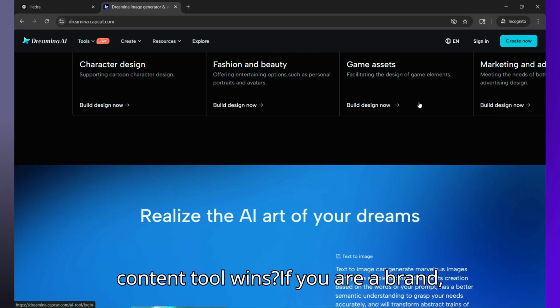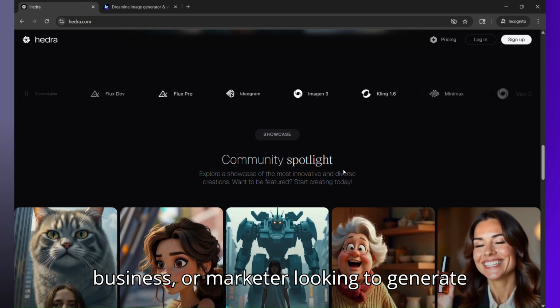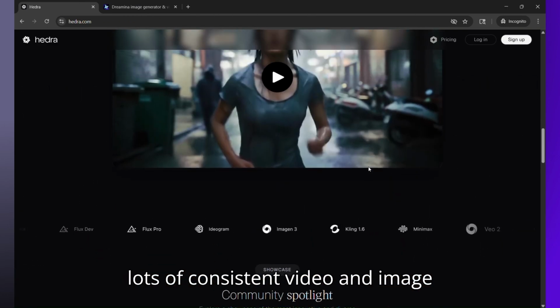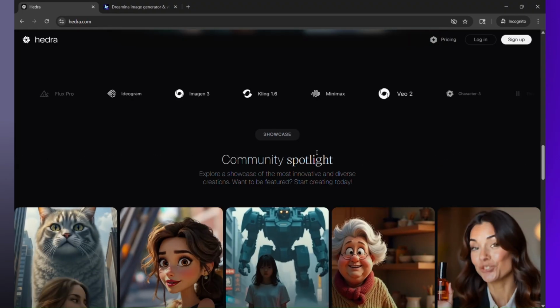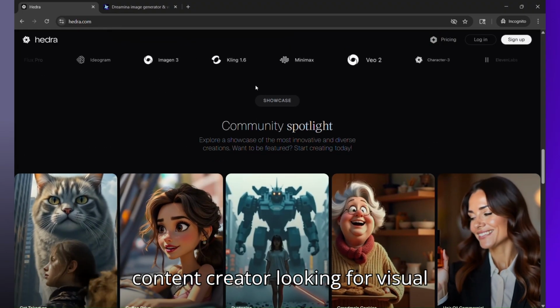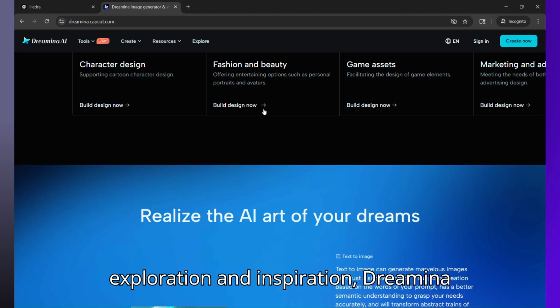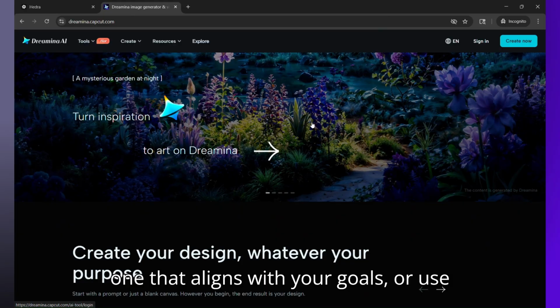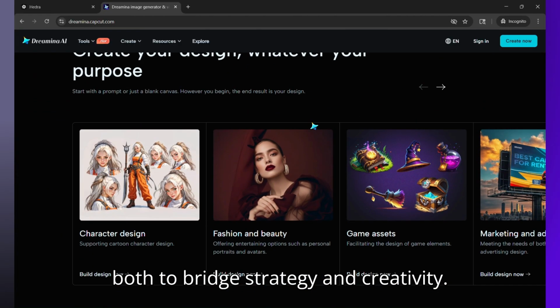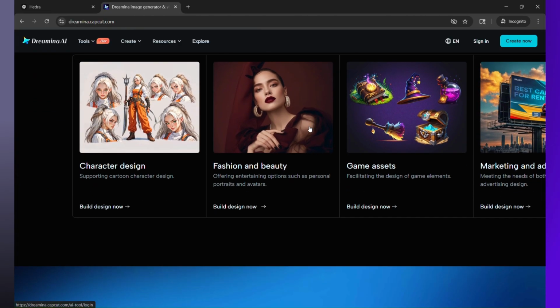So, which AI content tool wins? If you're a brand, business, or marketer looking to generate lots of consistent video and image content fast, Hedra AI is the clear winner. But if you're a creative designer or content creator looking for visual exploration and inspiration, Dreamina will likely spark more magic. Pick the one that aligns with your goals, or use both to bridge strategy and creativity.